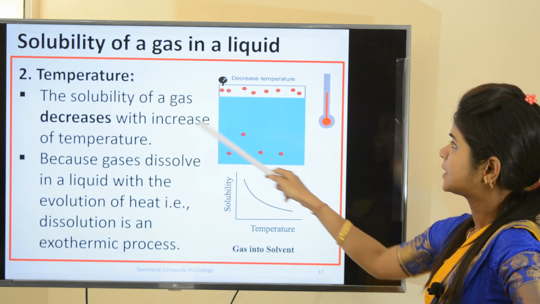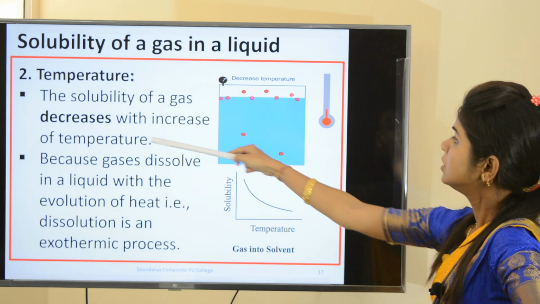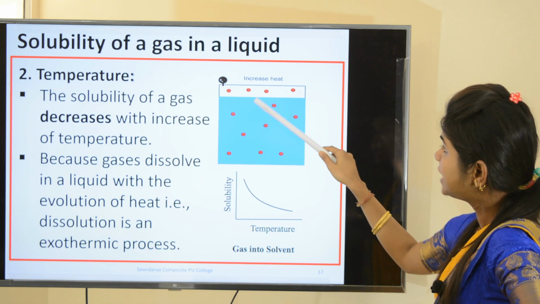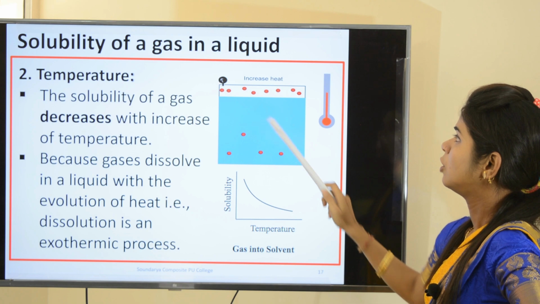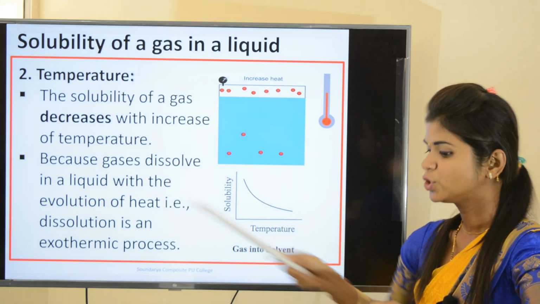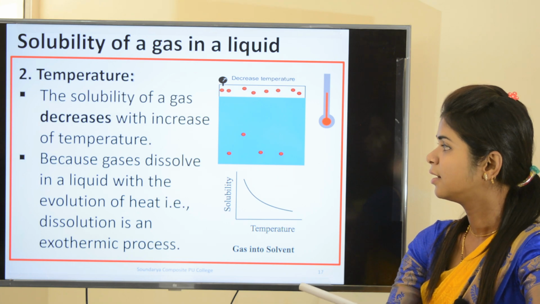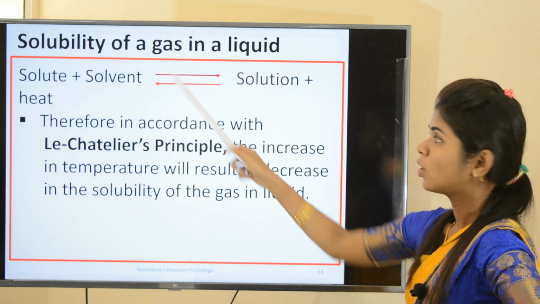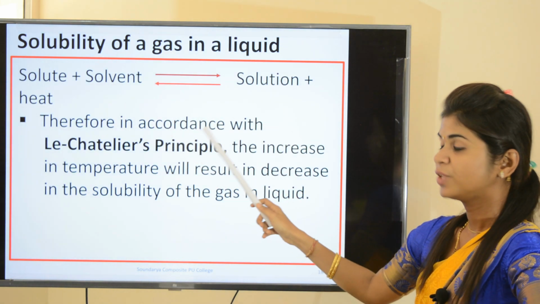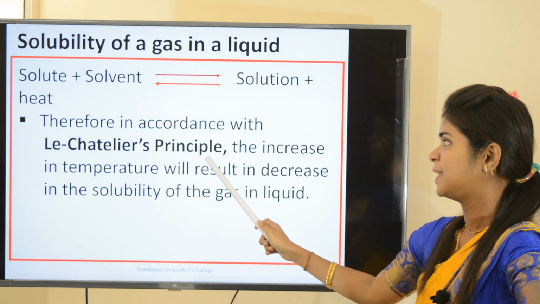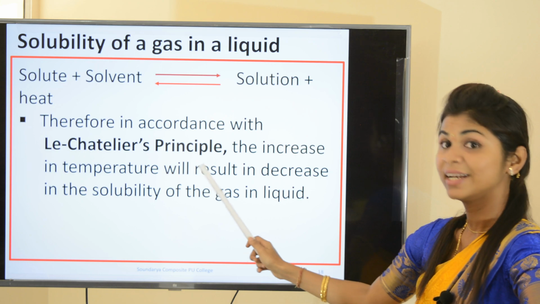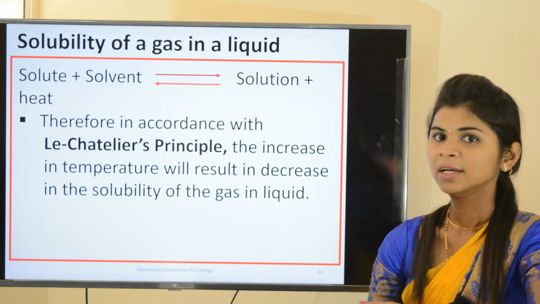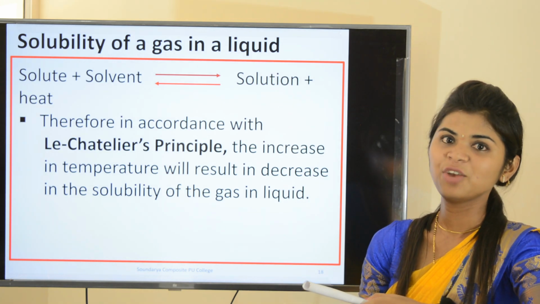Okay, that is what I am going to explain here. Decrease in the temperature increases the solubility of the gas, and increase in temperature decreases the solubility of the gas. This is because the dissolution process is exothermic, and it can be shown like this. Solute plus solvent gives solution plus heat. So therefore, in accordance with Le Chatelier's principle, the increase in temperature will result in decrease in the solubility of the gas in liquid. Okay? I hope you understood the second factor.